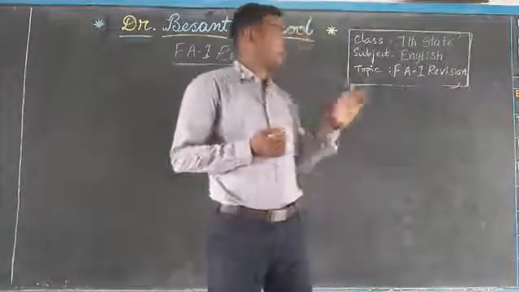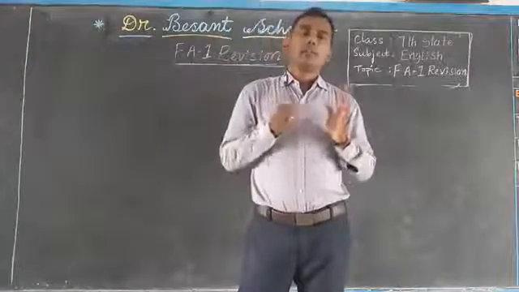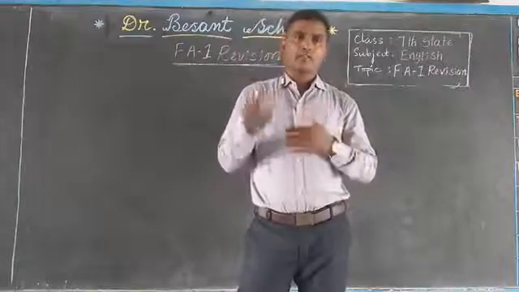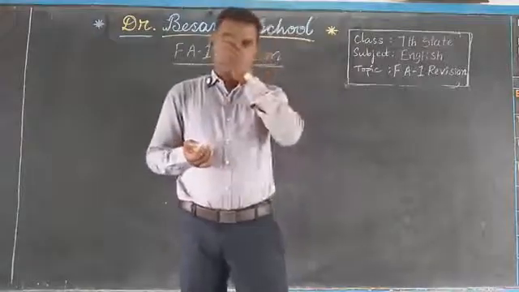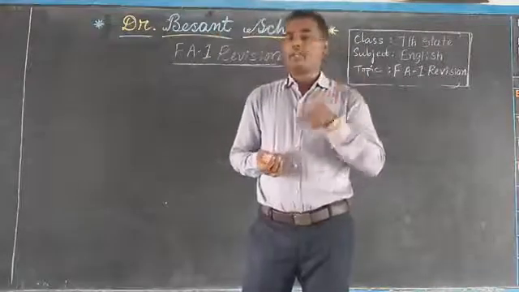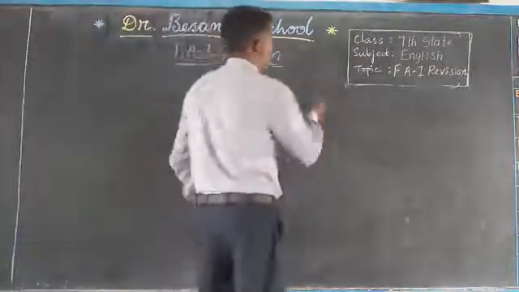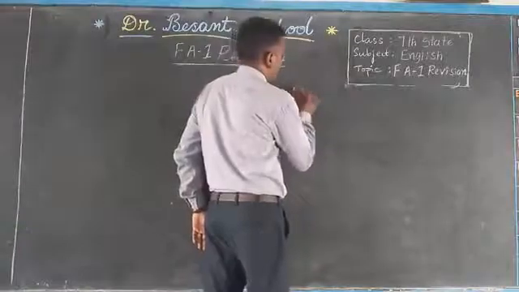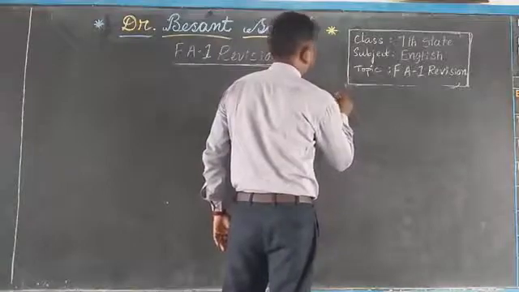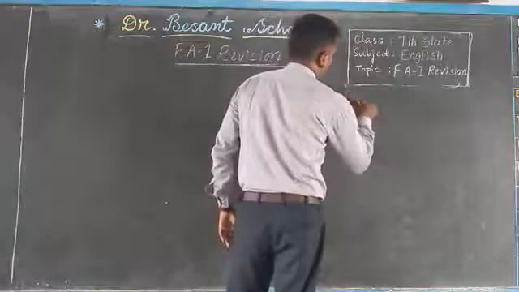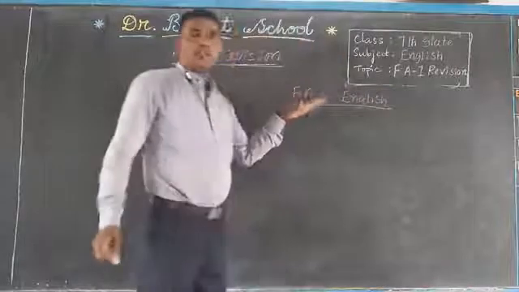So it is for the students of class 7th. Dear children, I hope that you have already written your written works and you have watched the videos. It is completely based on your first unit, reading A and reading B. Okay children? See now this paper, your FA1 English paper. How will the paper be? It is completely objective type.